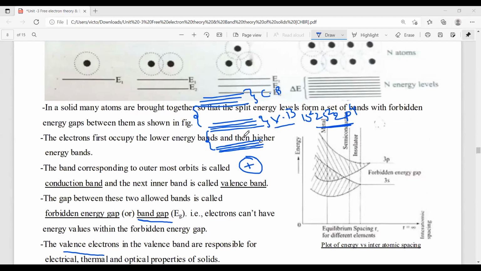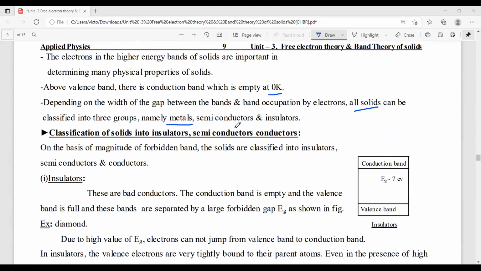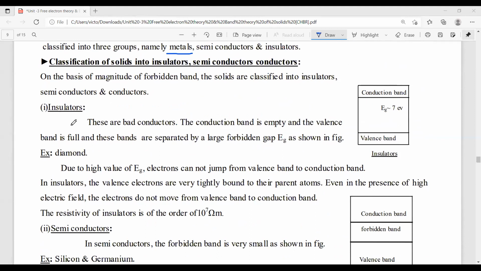So what is the conduction band? The band corresponding to the outermost orbit is called the conduction band. And what is the valency band? The band consisting of valency electrons. What is the energy gap? The gap between the conduction band and valency band. Now, based on this gap, solids are classified into 3 types: insulators, semiconductors, and conductors.